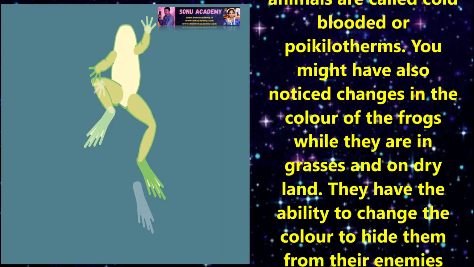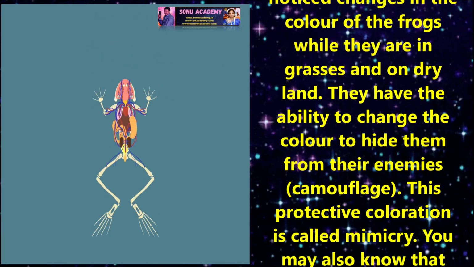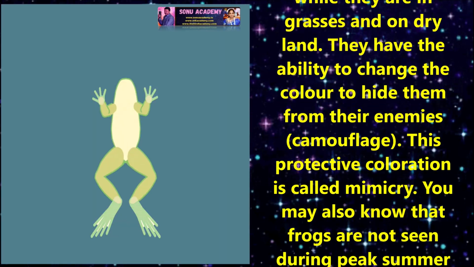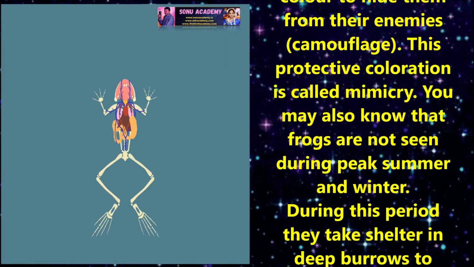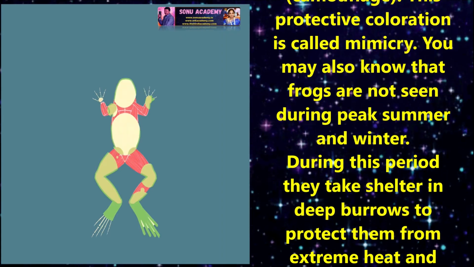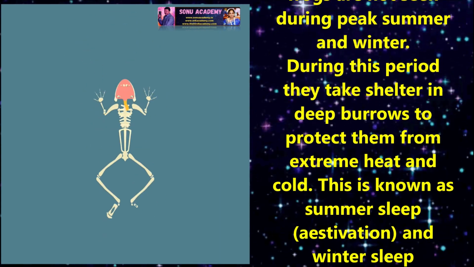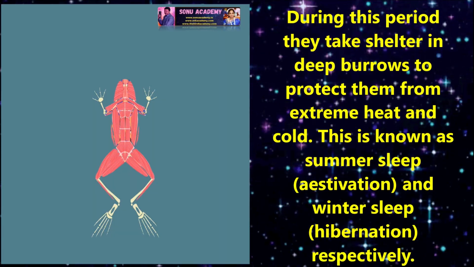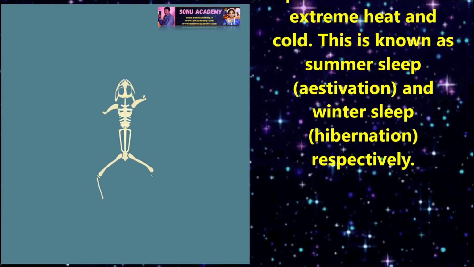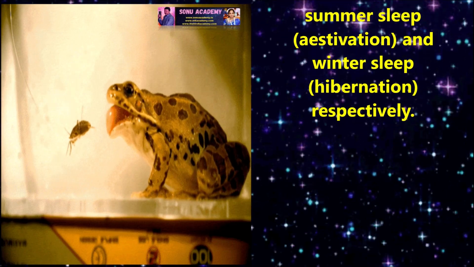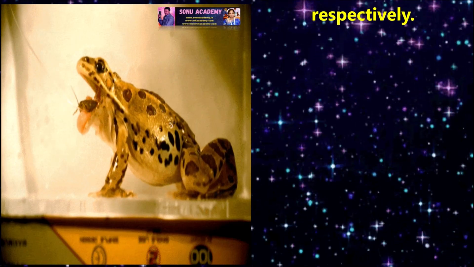You might have also noticed changes in the color of the frog while they are in grasses and on dry land. They have the ability to change color to hide from their enemies. This protective coloration is called mimicry. You may also note that frogs are not seen during peak summer and winter. During this period, they take shelter in deep burrows to protect themselves from extreme heat and cold. This is known as summer sleep, estivation, and winter sleep, hibernation, respectively.